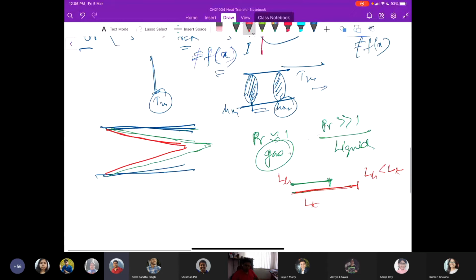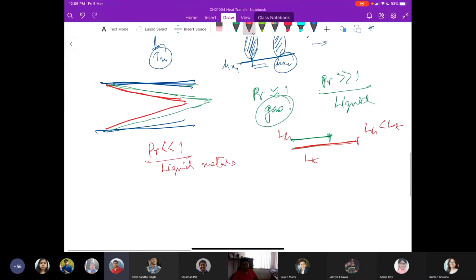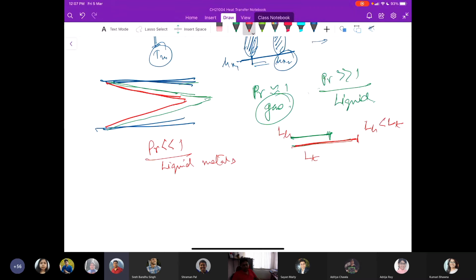Which means, in other words, when Prandtl number is much lesser than 1, the examples are the liquid metals, the opposite thing happens. That means the thermal boundary layer grows more quickly than the hydrodynamic boundary layer, and the entry length for the thermal boundary layer is much shorter. This becomes much smaller than the velocity or hydrodynamic entry length.